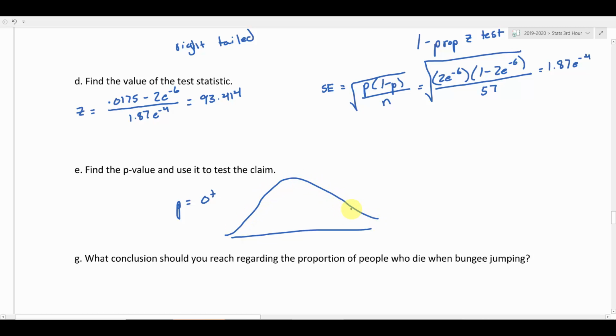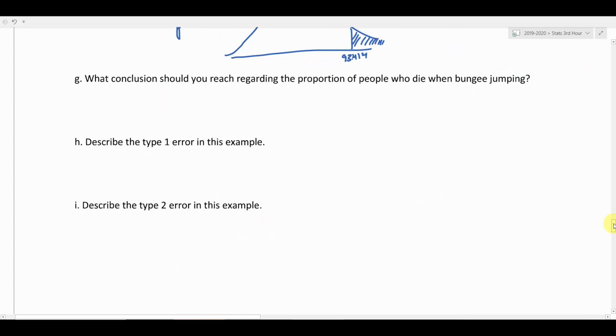Right, and 93.414 is going to be way over here on the right-hand side. And you're looking for the area in this tail. All right, so you're going to have to use a normal CDF for that. Like I said, I'm going to spare you the calculation, but that's at least the setup for it if you want to do it. All right, so we got a p-value of 0 plus. It's next to impossible.